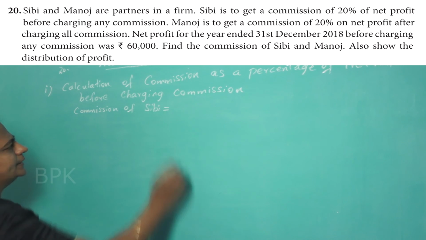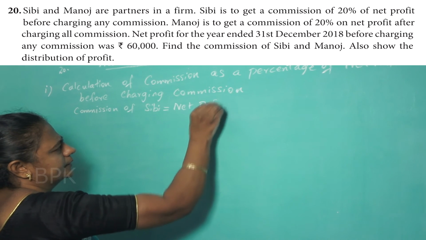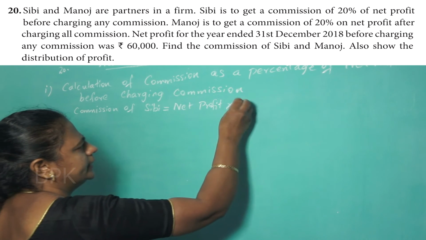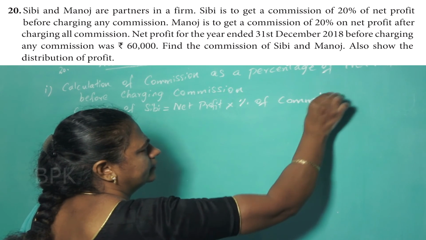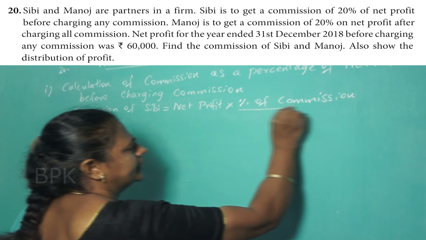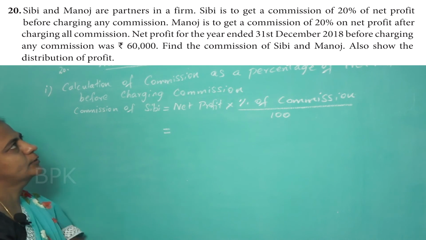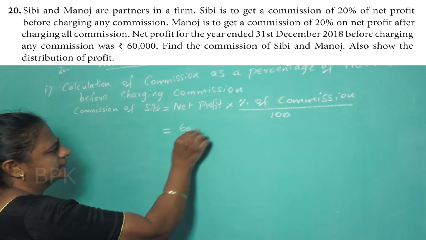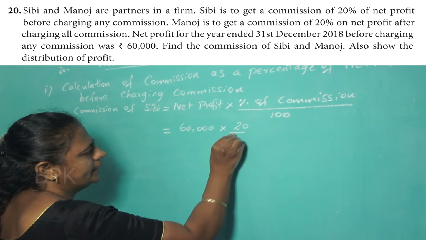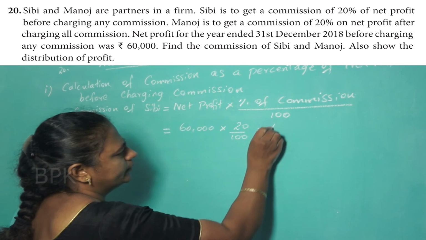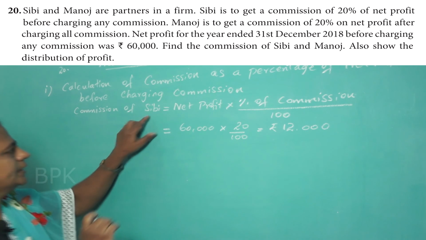So what is the formula for that? Net profit into percentage of commission divided by 100. So what is the profit given there in the question? See the question, 60,000. 60,000 rupees into what is the percentage given there? 20. 20 by 100. So that will give you rupees 12,000. So this is the commission. 12,000 rupees is the commission for Sibi.